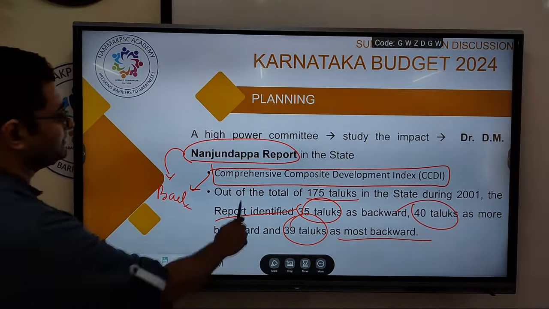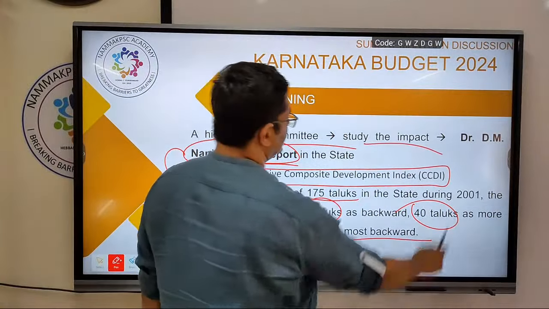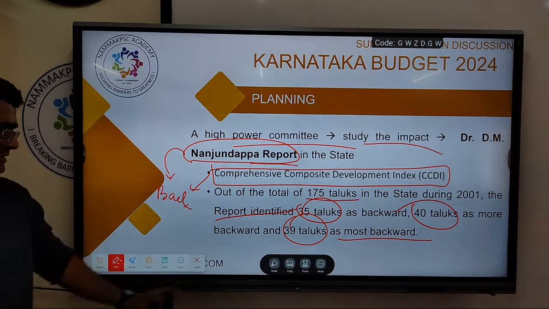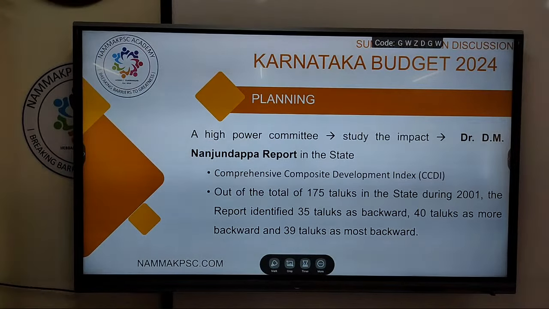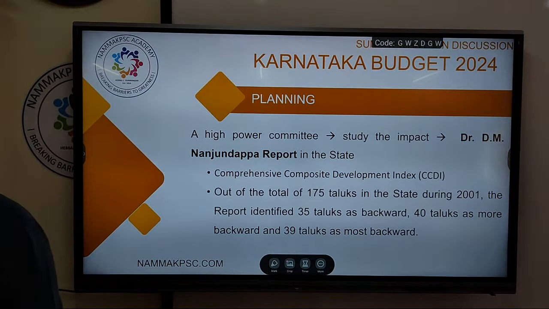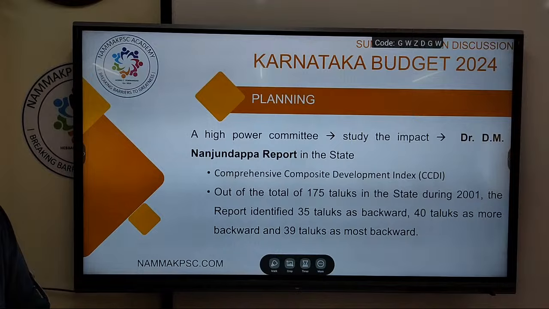Nanjundappa report, a high powered committee to study socio-economic impact. Both these were mentioned: Kalyana Karnataka Development Board as well as the Nanjundappa committee report. Basically the government is planning to review the performance, what has been achieved based on the report. Once the report was there, recommendations were made, so a committee will be set up to review it.